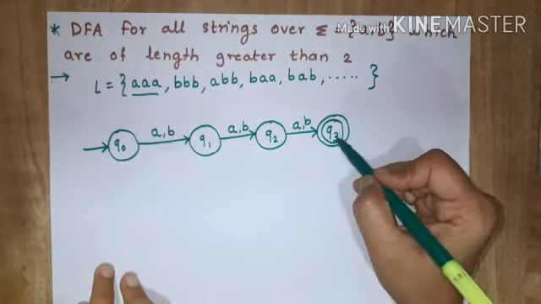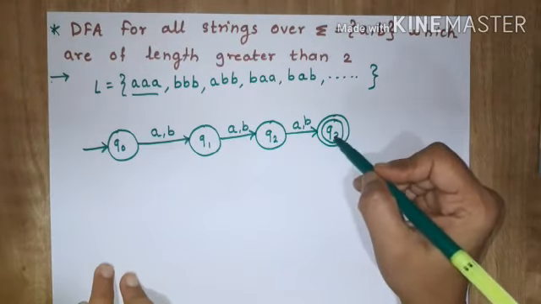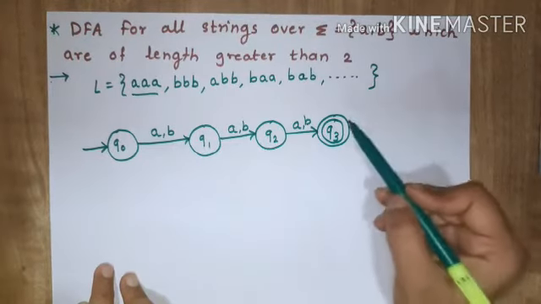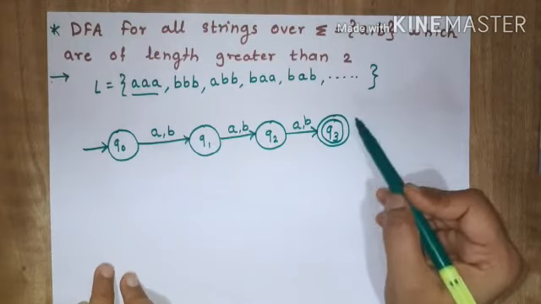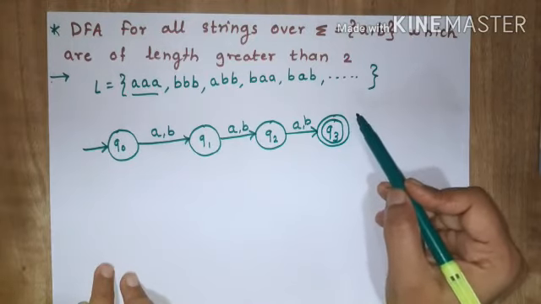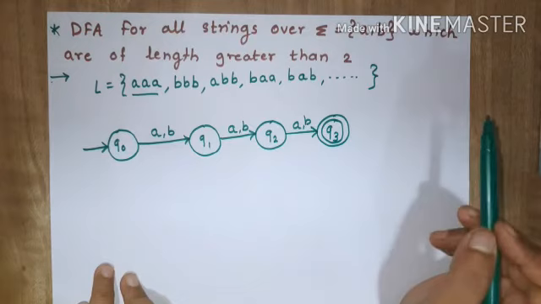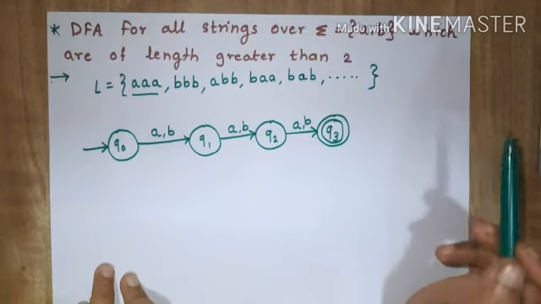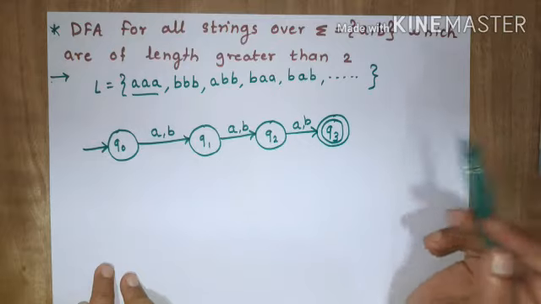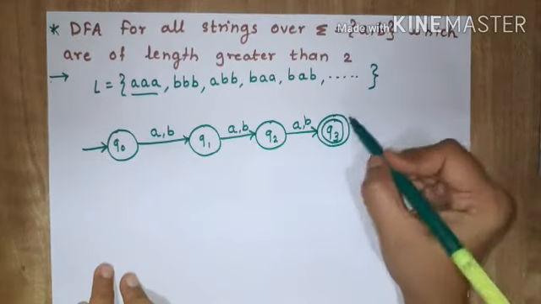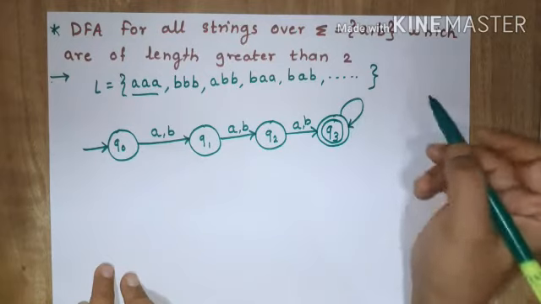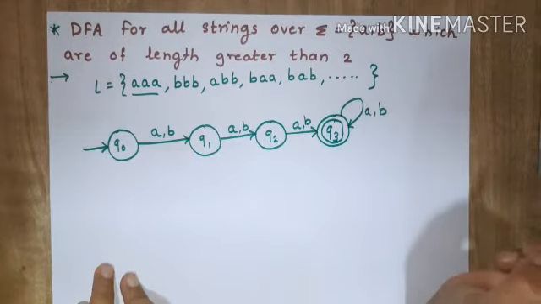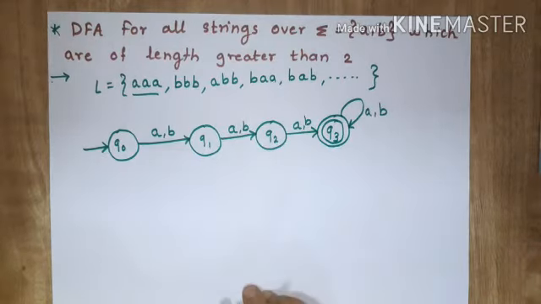And the Q3 state is reached by accepting 3 characters. After that, if I am getting any number of characters of A or B, that means those strings are of length greater than 2, and all of those should be accepted. That's why I will show a self loop here for A and B. So this is the DFA for this particular problem.